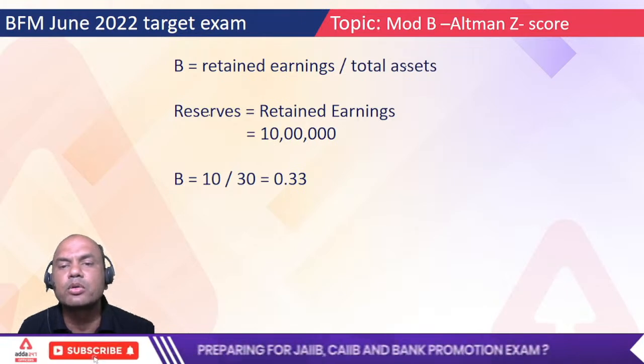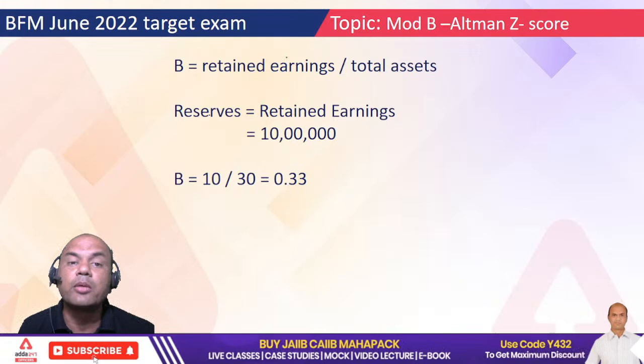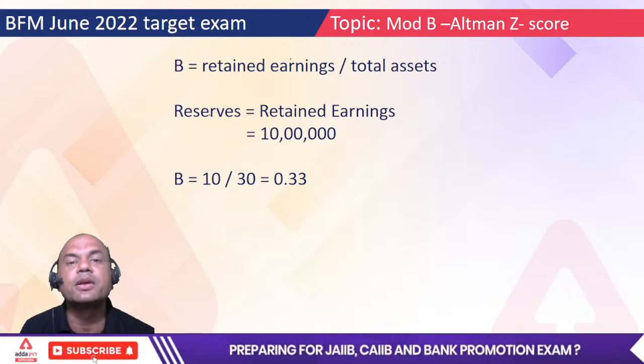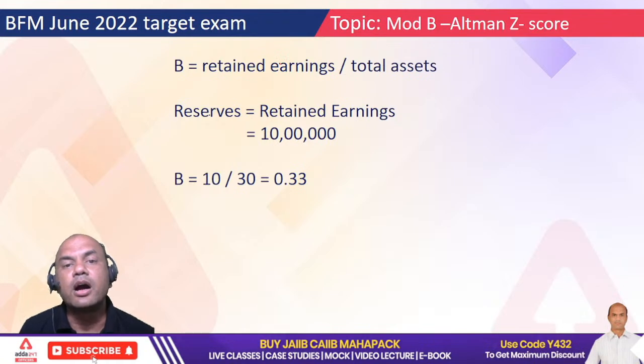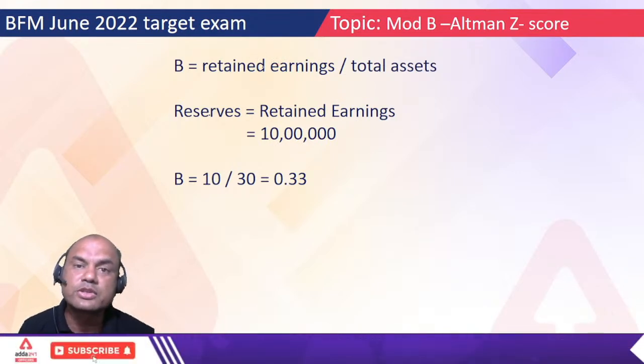Retained earnings upon total assets means how much are the reserves and surplus of that company? How much cushion does that company have? Reserves and surplus is always the cushion. Cushion means if something happens tomorrow, how much can I fall back on? How much can I reduce my cost? So that is the cushion, and that's always shown by R&S.